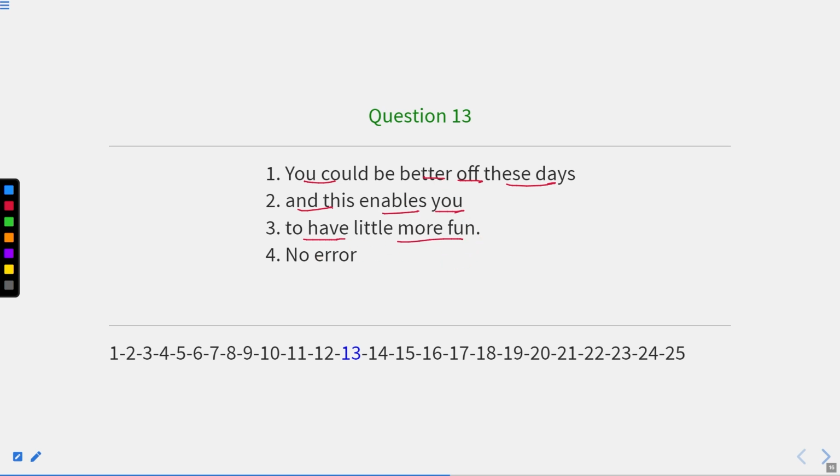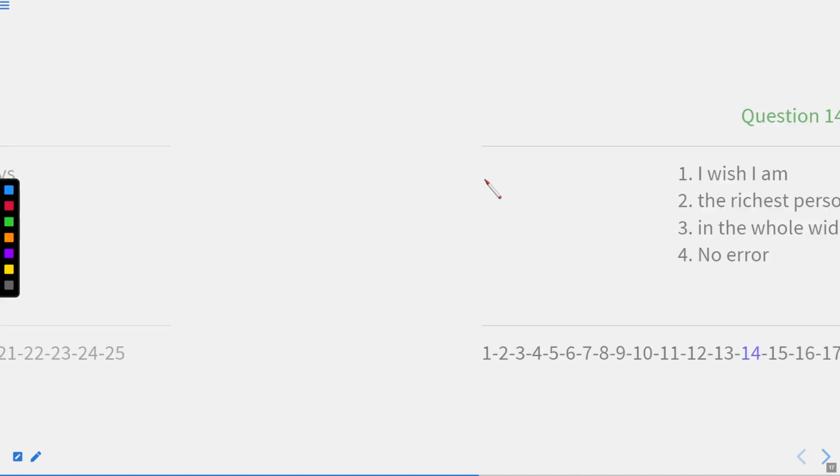Now after better, it is written you could be. Could means past time, and enables means present time. Now could, if it shows the past time, should not be correct. It should be replaced with you are better off. So the error is in part 1, where we should write you are better off these days. It means it is better for you to take leave these days, and this enables you to have little more fun. Now let us move to the next one.